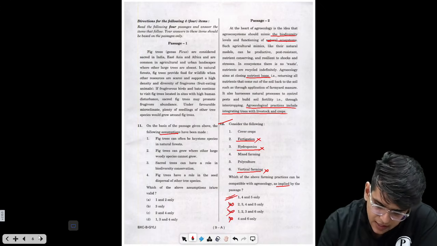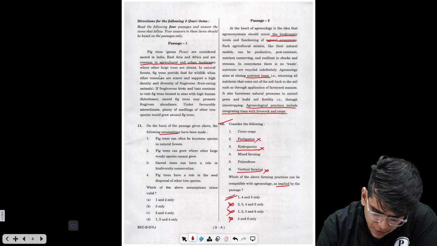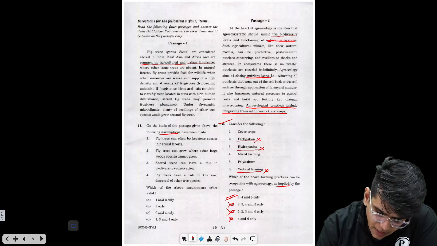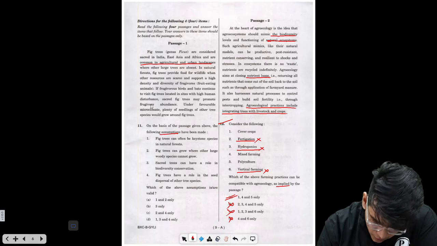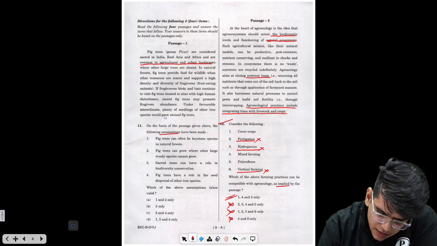Fig trees are considered sacred in India, East Asia, and Africa, and are common in agricultural and urban landscapes where other large trees are absent. In natural forests, fig trees provide food for wildlife when other resources are scarce and support a high density and diversity of frugivores. If frugivores, birds and bats, continue to visit fig trees located at sites with high human disturbance, sacred fig trees may promote frugivore abundance. Under favorable microclimate, plenty of seedlings of other tree species would grow under fig trees.